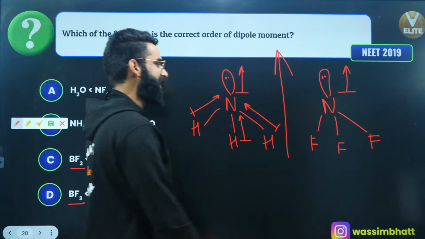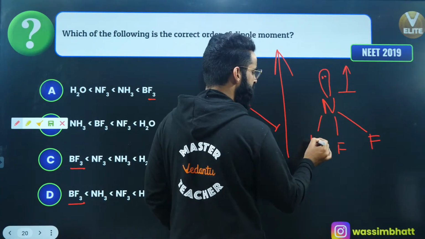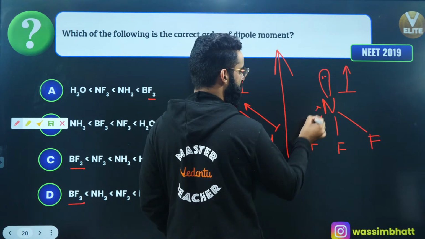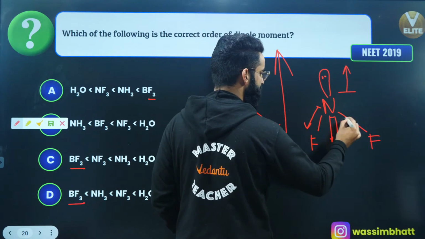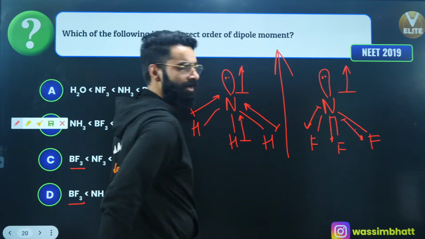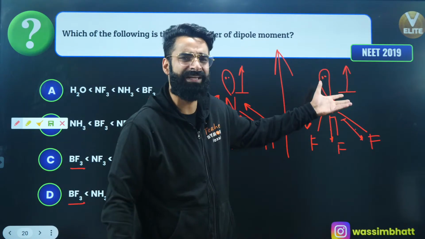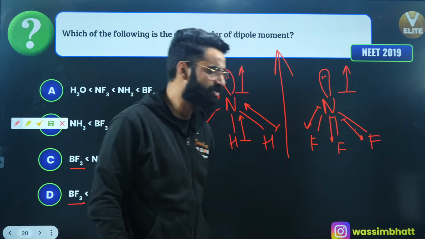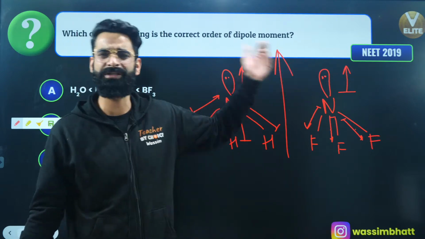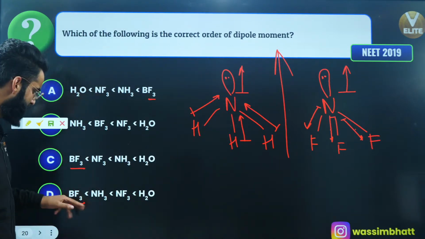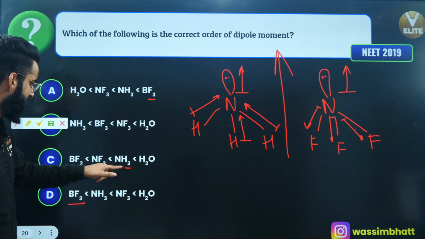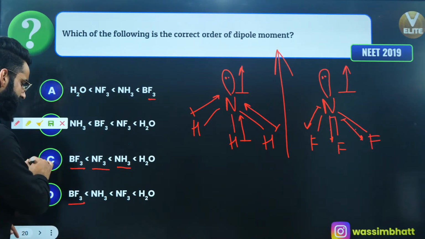But if you look at this NF3, nitrogen and fluorine, fluorine being more electronegative, so negative charge on fluorine, positive charge on nitrogen, so from positive to negative, similarly positive to negative, similarly positive to negative. See, 3 dipole moments are pointing downwards, 1 dipole moment is pointing upwards, so there'll be some cancellation of these vectors, right? So I can clearly say the dipole moment of NH3 is more than that of NF3, okay? So this one is the answer.